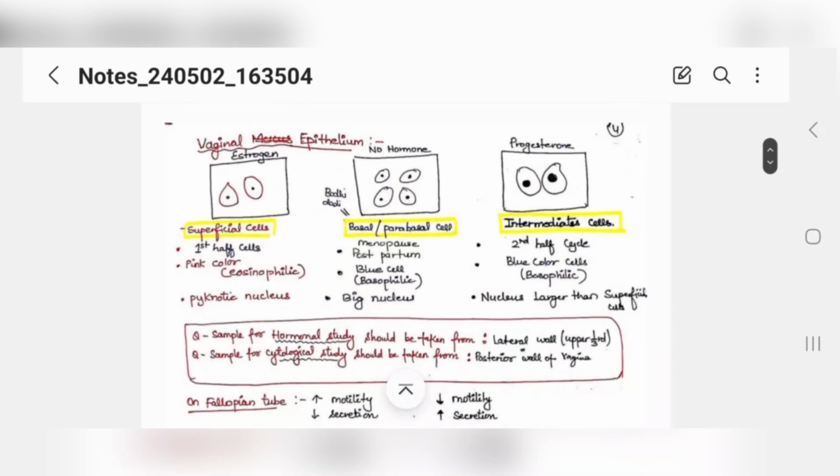Now when you look at the endovaginal epithelium, when estrogens are high, you will see superficial cells. This is an MCQ, guys. Superficial cells, in the first half of the cycle, they will be present.